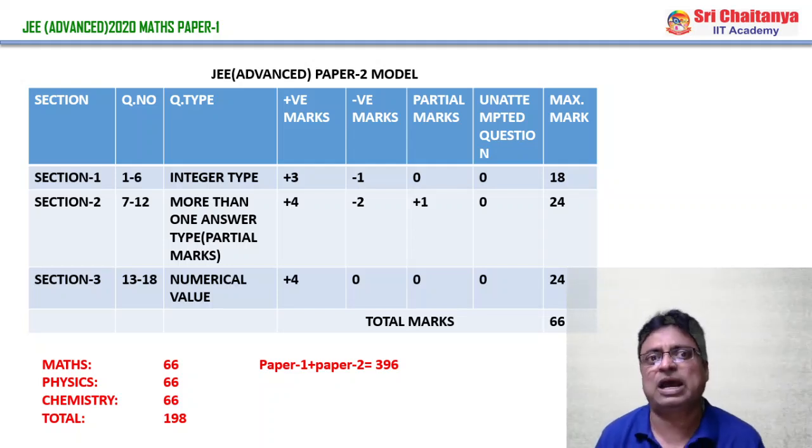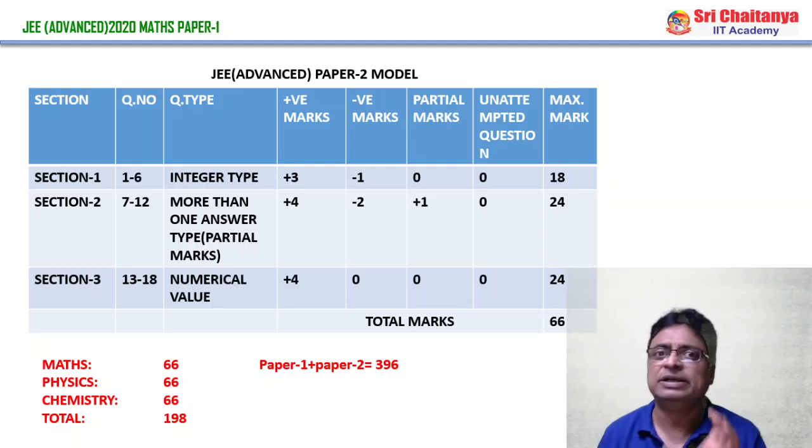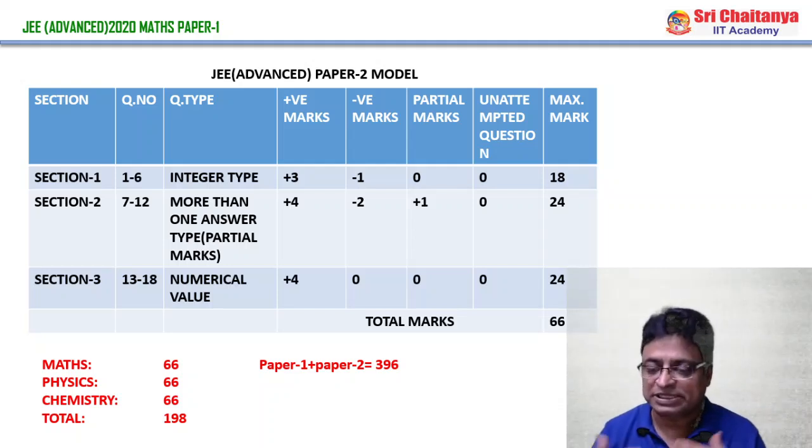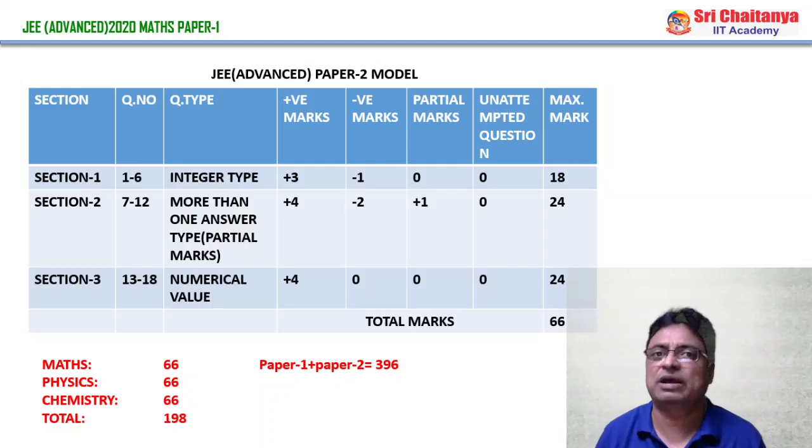Now here I would like to share the most important valuable information regarding mathematics paper. After this video, I will give the beautiful analysis of physics and chemistry also.